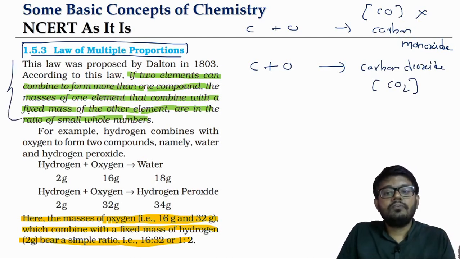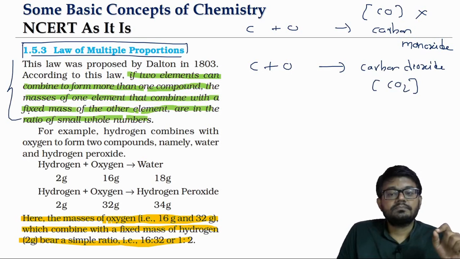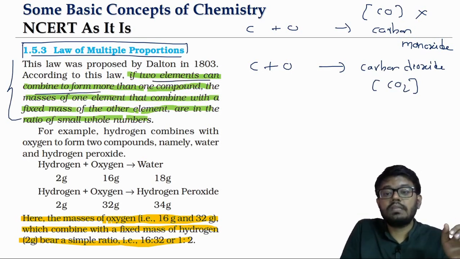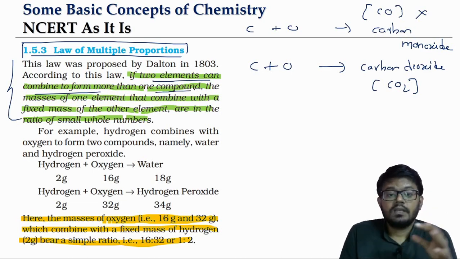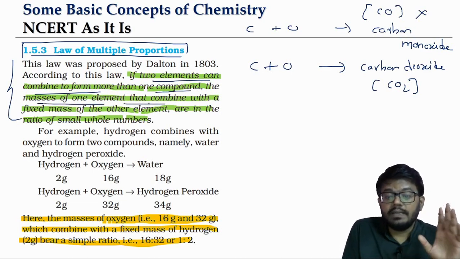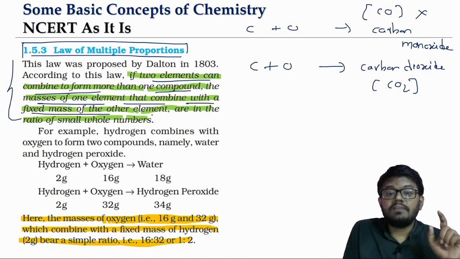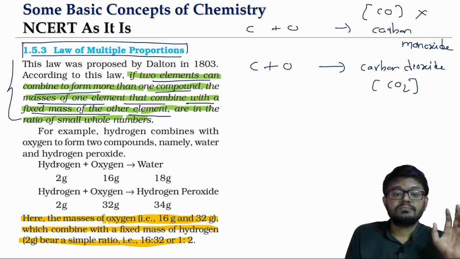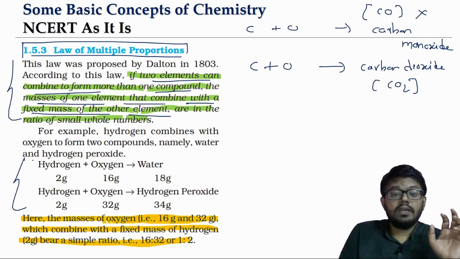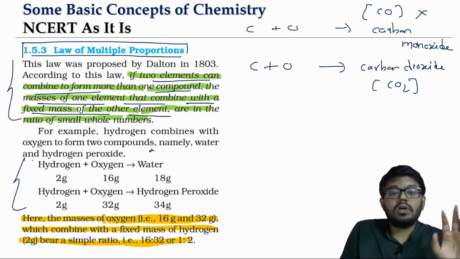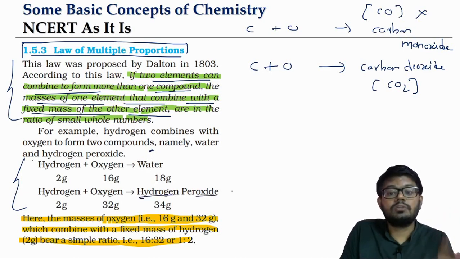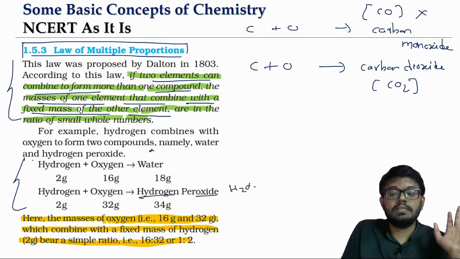So the law of multiple proportions says if two elements combine to form more than one compound, then the mass of one element that is combining with a fixed mass of another element means what? Look at this. Hydrogen and oxygen can combine to produce water. Today we know the formula for water is H2O. Hydrogen and oxygen can also combine to form hydrogen peroxide, whose formula is H2O2.